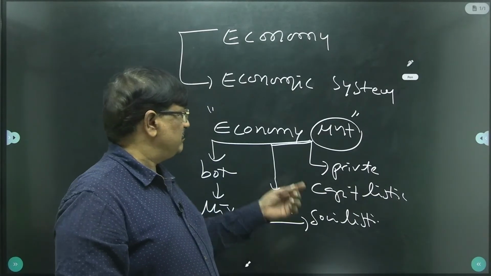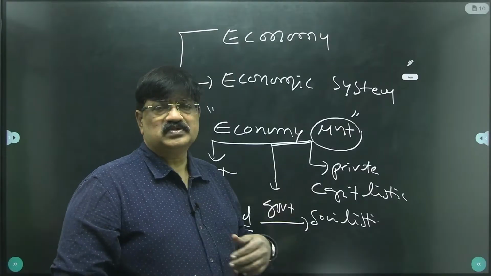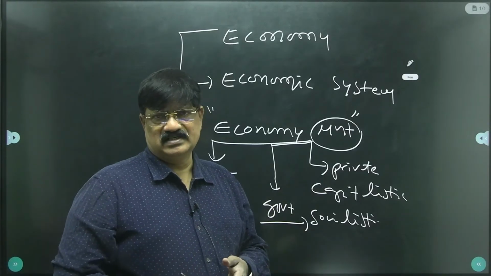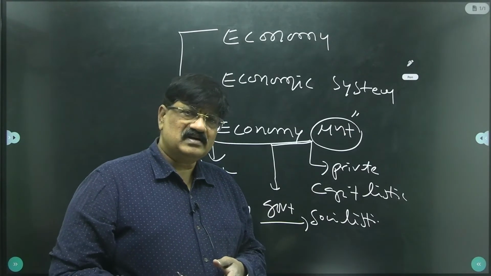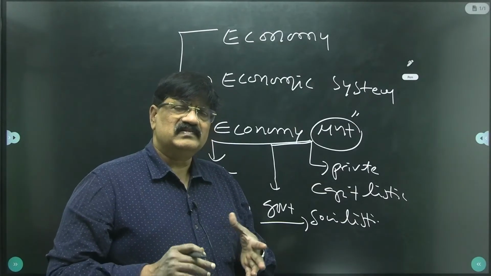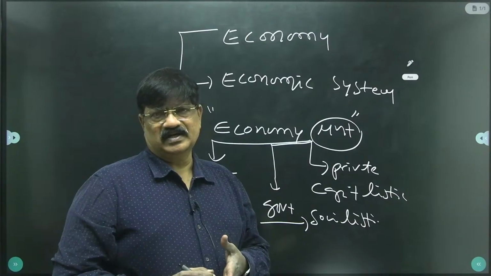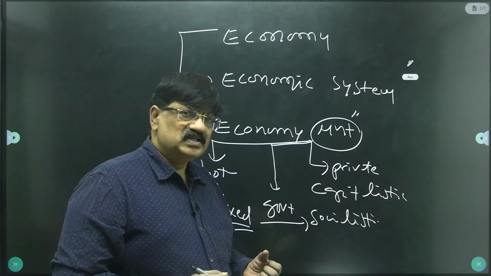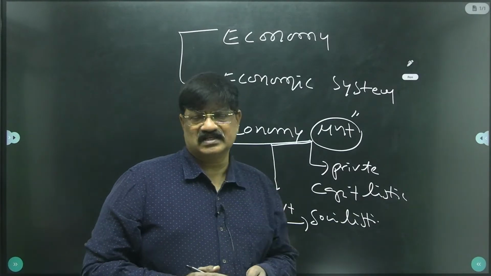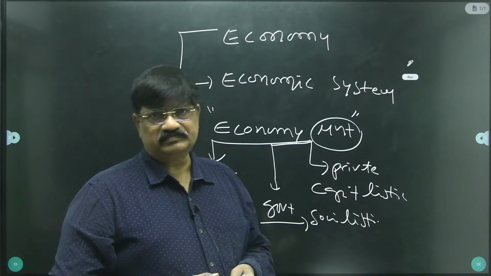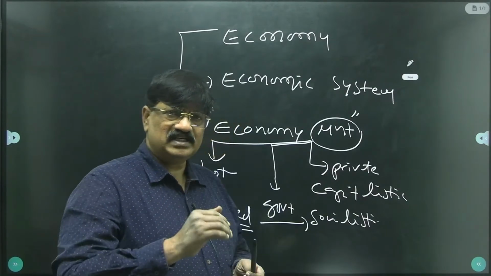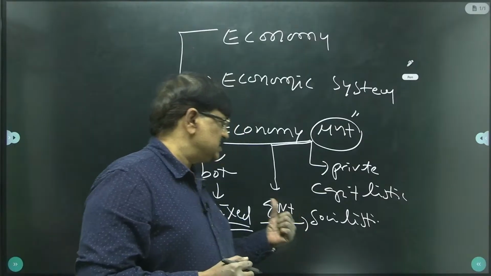For example, if the economy is dealt with by socialistic, that is the government, the government can't deliver quality. This is a problem. So socialistic is also not desirable. That's why Mr. J.M. Keynes selected a mixed economic system.